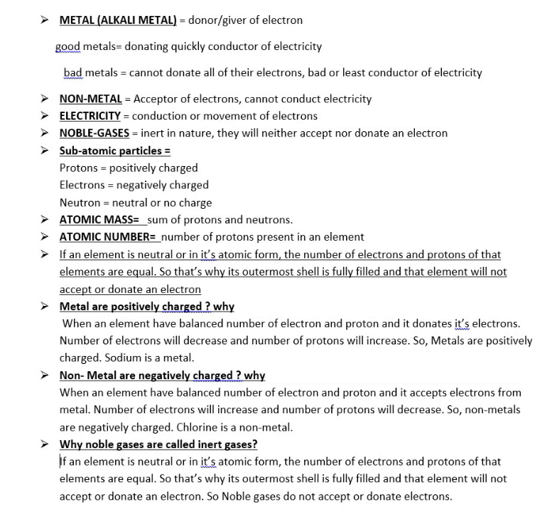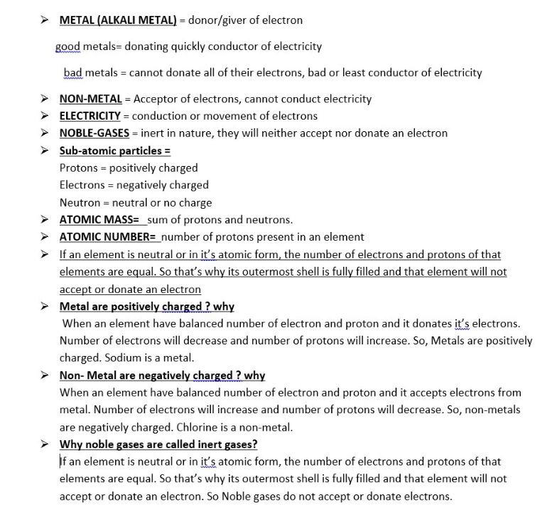Atomic number is the number of protons present in an element. So if we only count the number of protons, it is called the atomic number. If we count the number of protons and the number of neutrons together, this is called the atomic mass.